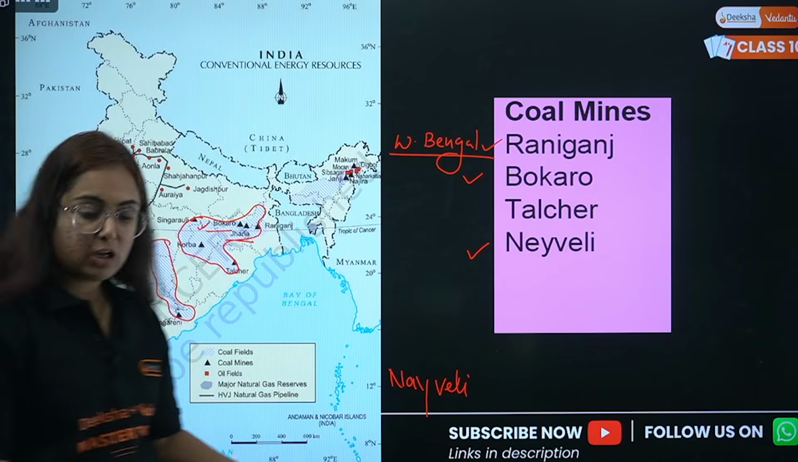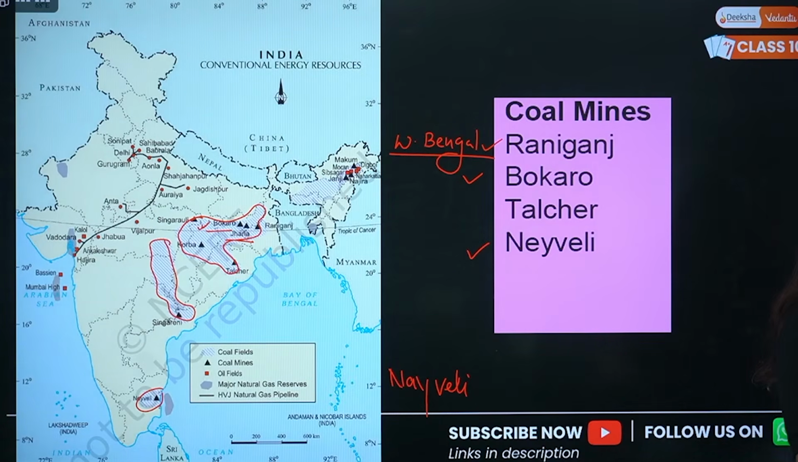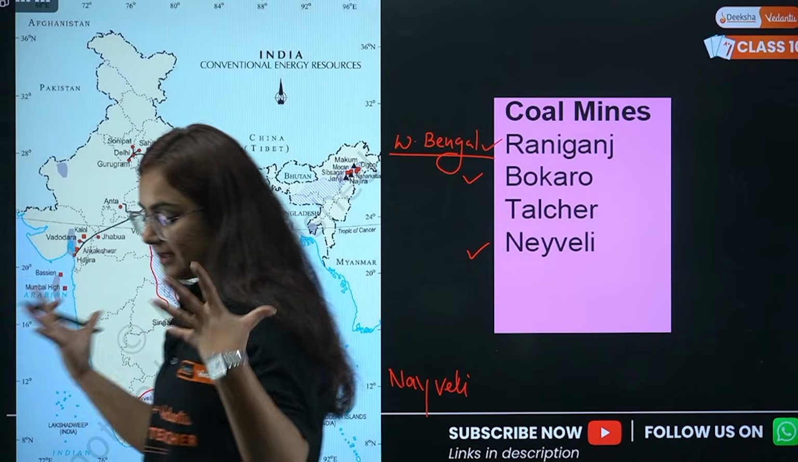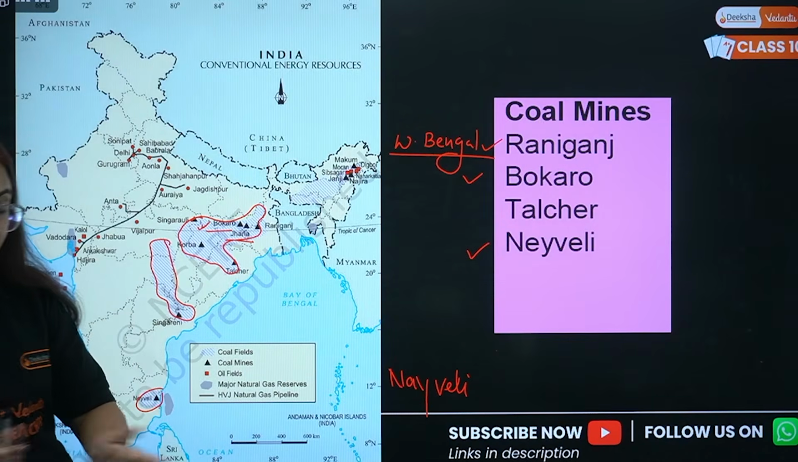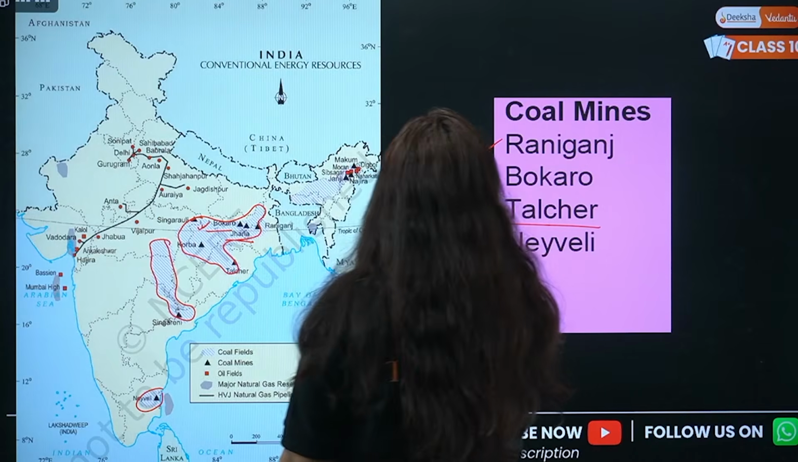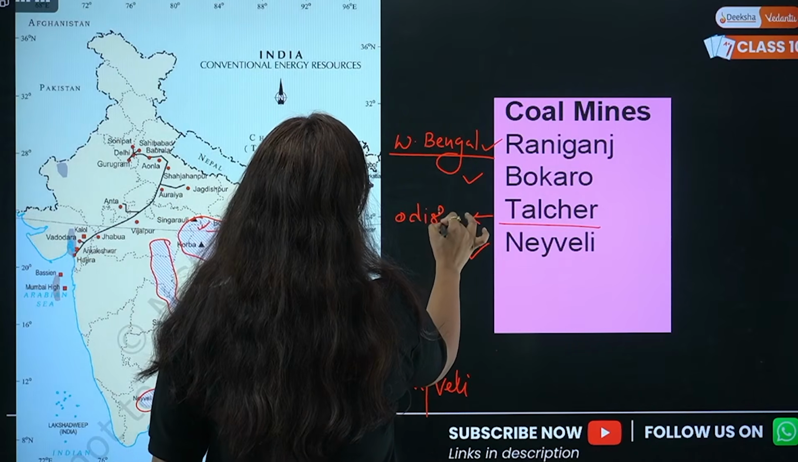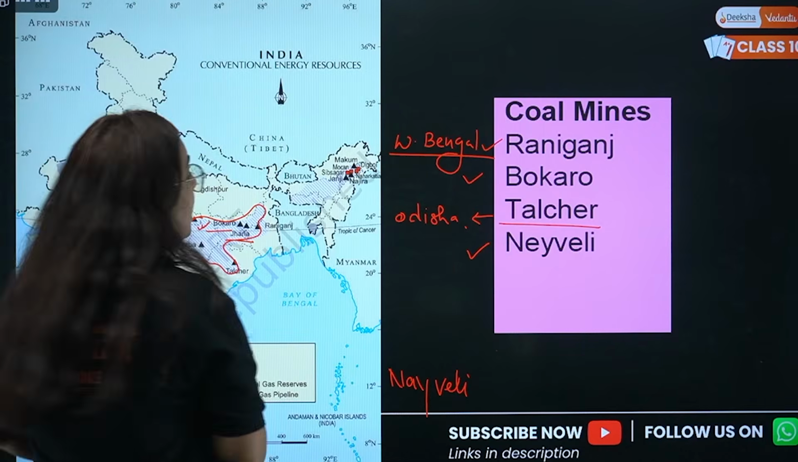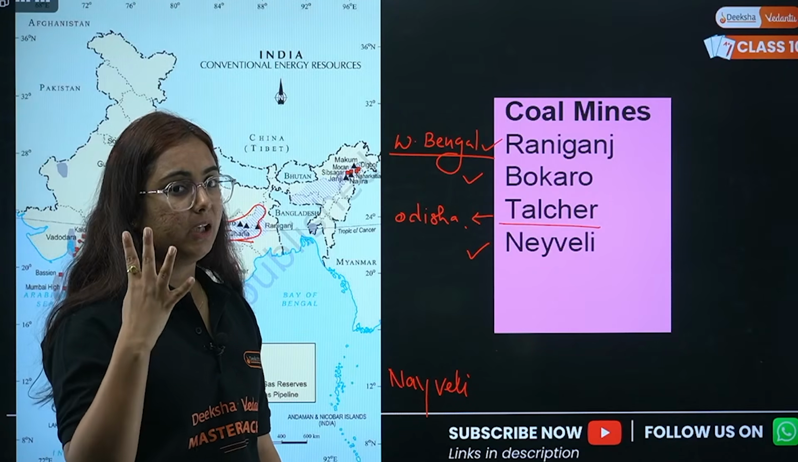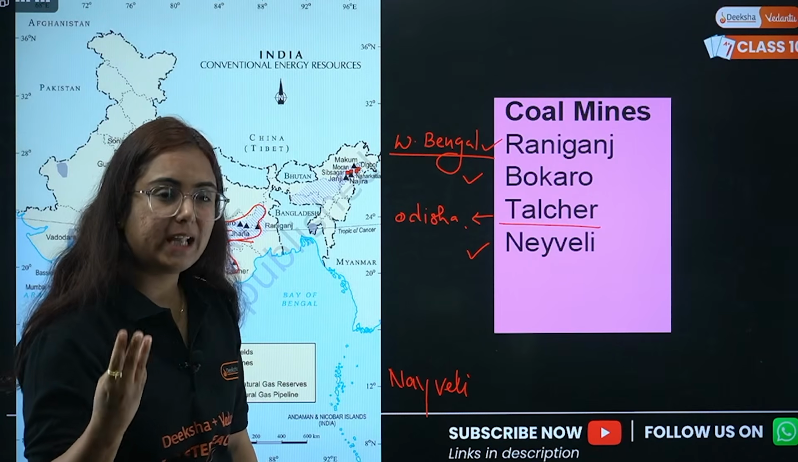See, where is Durga Puja done? West Bengal. Just a trick: where Durga Ji is decorated as a Rani, West Bengal. Where is Raniganj? West Bengal. Done. Talcher. Now, where is Talcher? In the state of Odisha. Iron ore, how many mines? 5. Coal mines, how many? 4. Raniganj, Talcher, Bokaro, Neyveli.